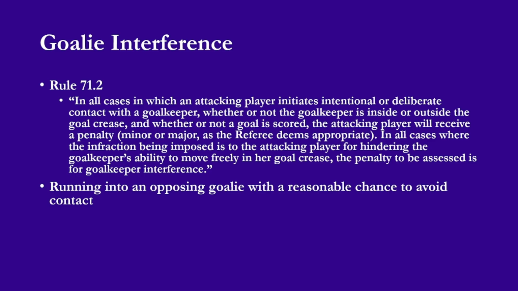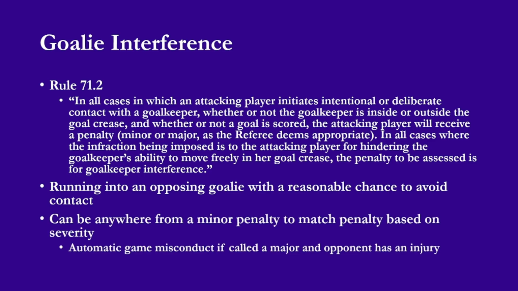Goalie interference is called similarly to interference when it comes to escalation to majors. It's a variant of interference itself. The extra things that come with it are more in regards to the goalie being able to play their position when judging if a goal counts or not. When a penalty is called, it follows the interference standard.